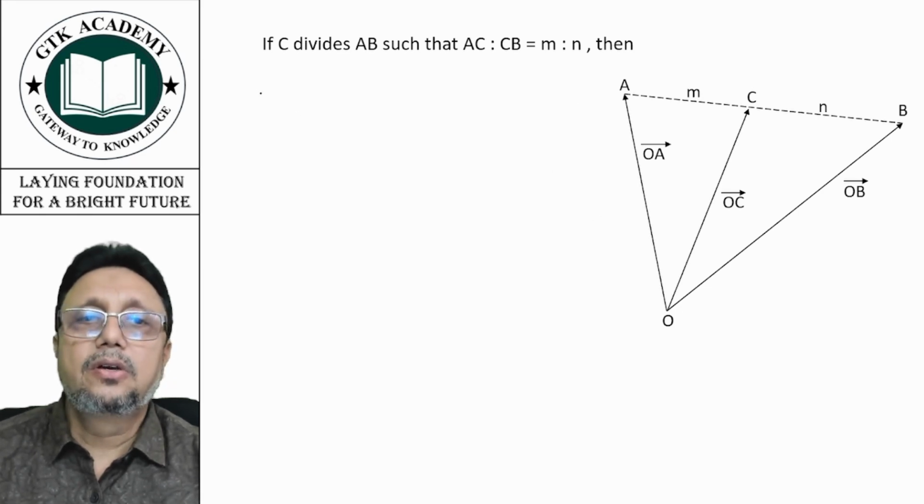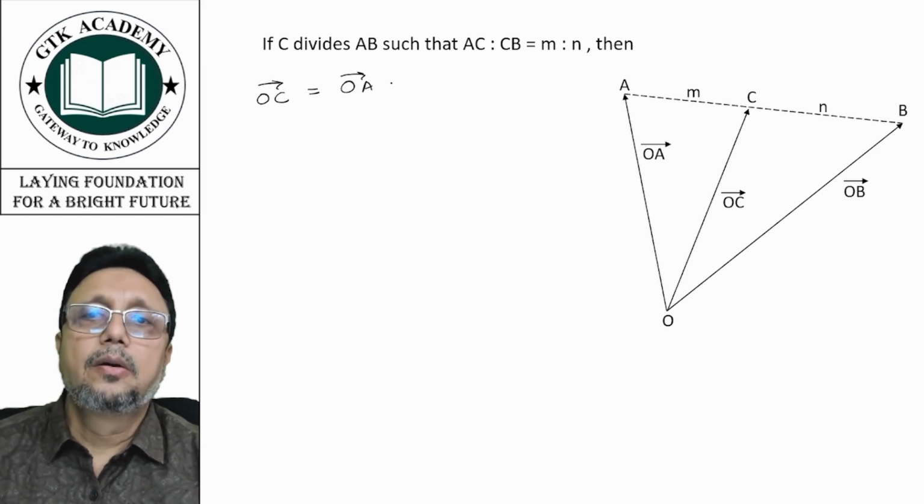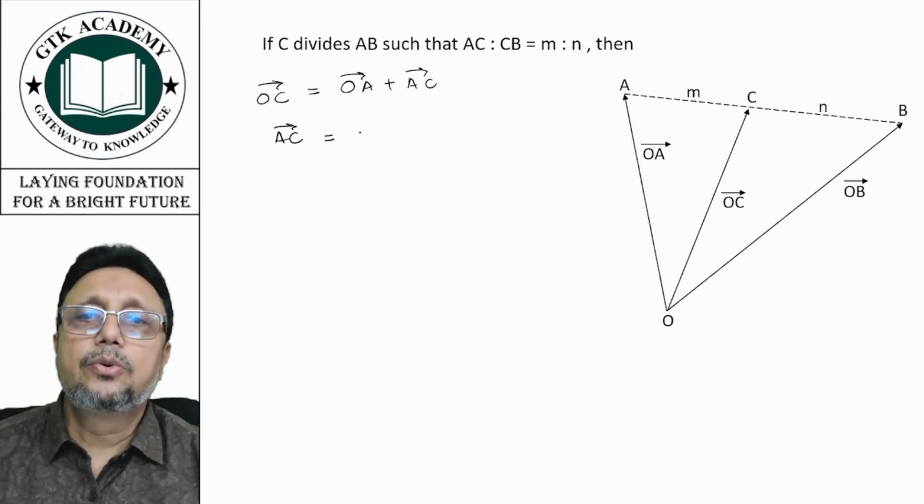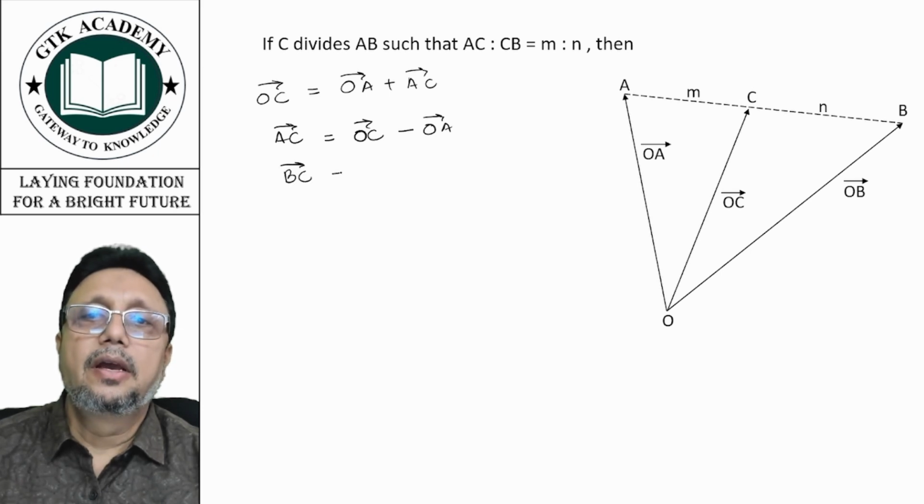So we'll write OC vector is equal to OA vector plus AC vector. That means AC vector is equal to OC vector minus OA vector. Similarly, this BC vector is equal to OC vector minus OB vector.